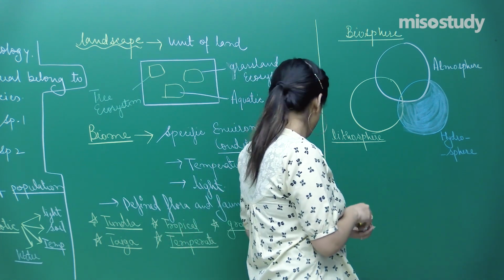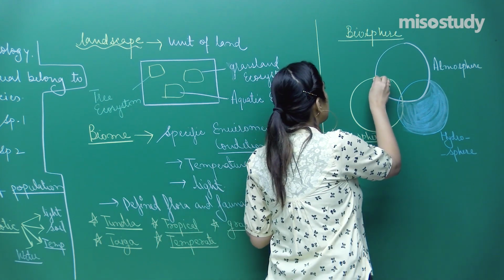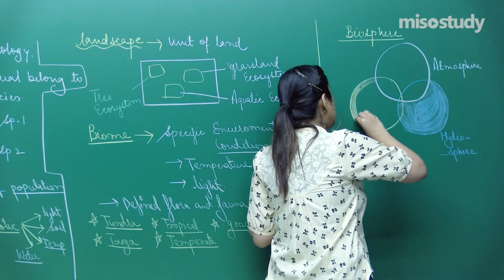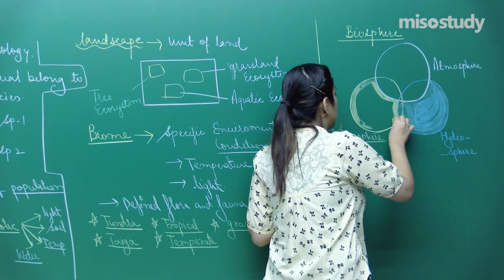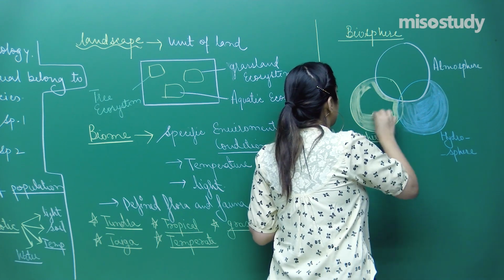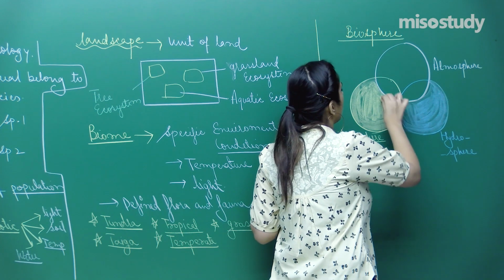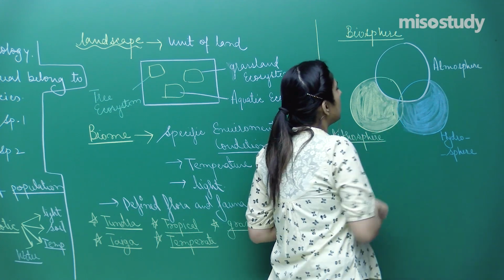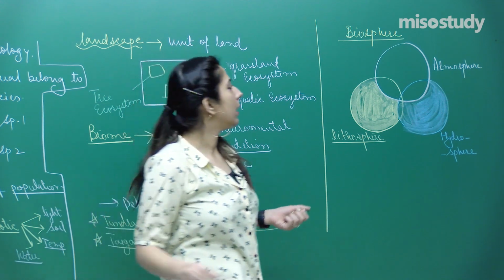Similarly, some animals live on land or in terrestrial ecosystems, and they constitute this. Similarly, we have certain organisms which live in the atmosphere.